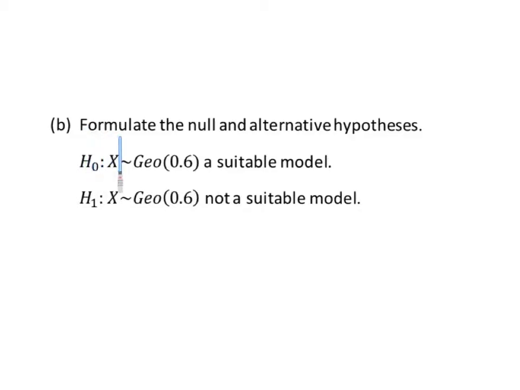Okay, this is quite an important bit. We need to formulate the null and alternative hypotheses. This would be part of any hypothesis test, so we should always write them. The null hypothesis is that X is a random variable that is geometrically distributed with a parameter of 0.6. So we say that is a suitable model. The null hypothesis is that is a suitable model. And the alternative hypothesis is that X being geometrically distributed with a parameter of 0.6 is not a suitable model. So we're going to be really clear when you're writing those.